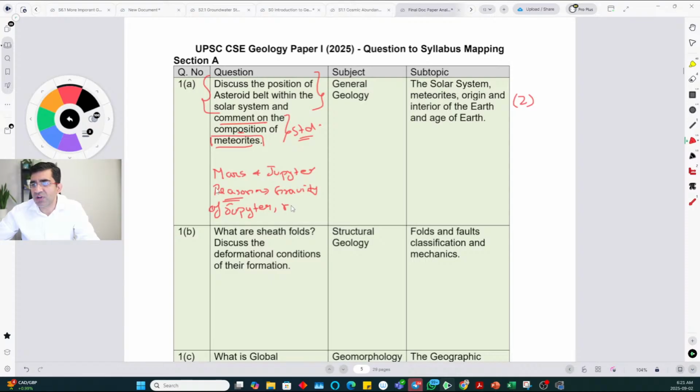And orbital resonance, which increases basically the velocity of some of those asteroids. So if you mention that planetesimal hypothesis were there, and then the planets grew from accretion, these asteroids never came together to form a planet, because if they are moving very fast, they just strike each other and shatter instead of connecting with each other by gravity. And once they shatter, they become smaller pieces. Individual pieces have less and less gravity. But overall, even if you mention just that the main reason is high gravity of Jupiter, that should be good enough.